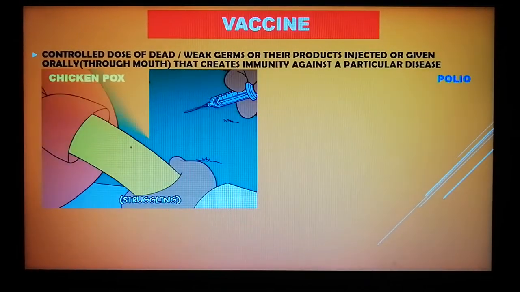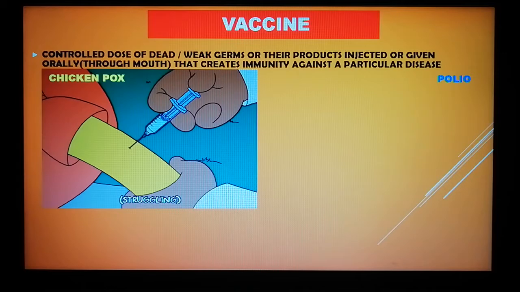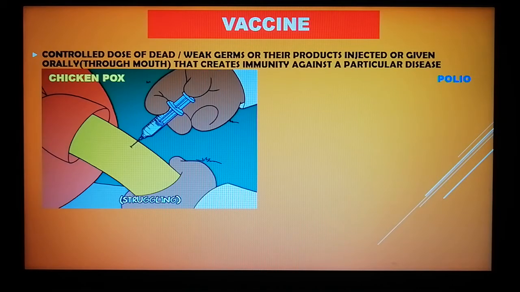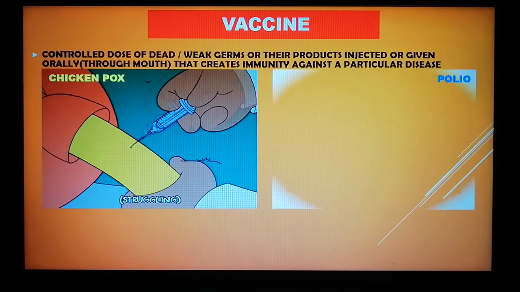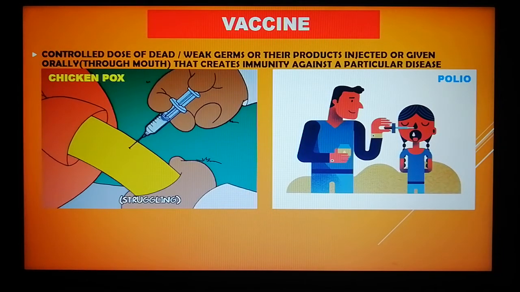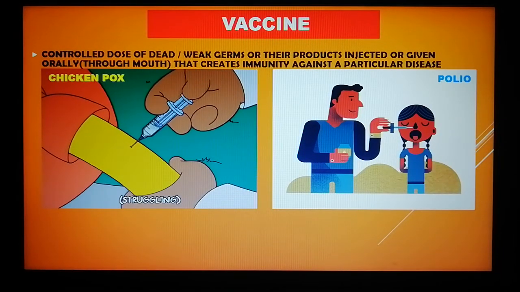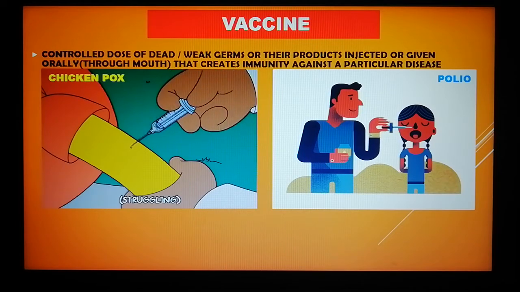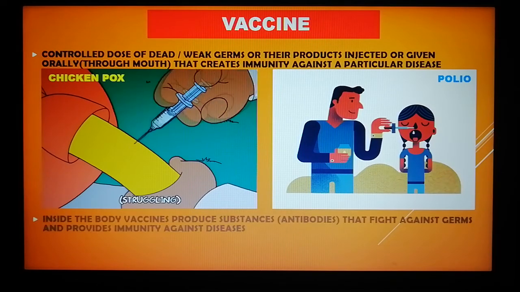Now see, the vaccine for chicken pox can be injected into a person's body, while the polio vaccine can be administered orally with the help of a dropper, as you can see on my screen, right?